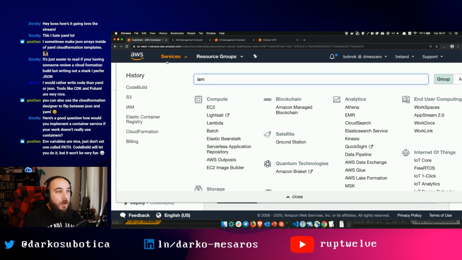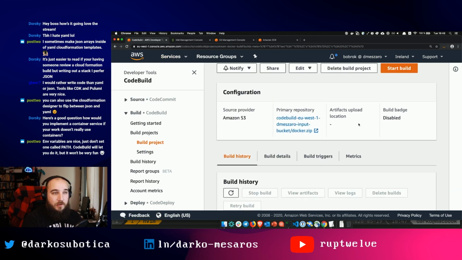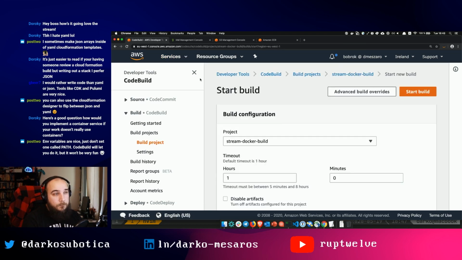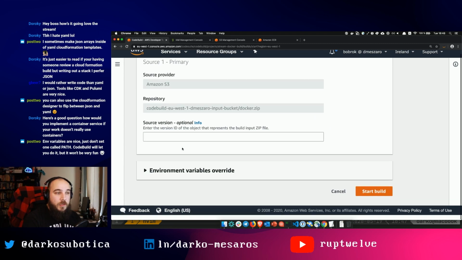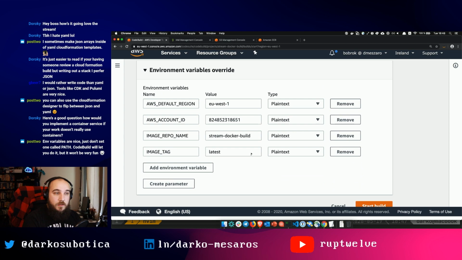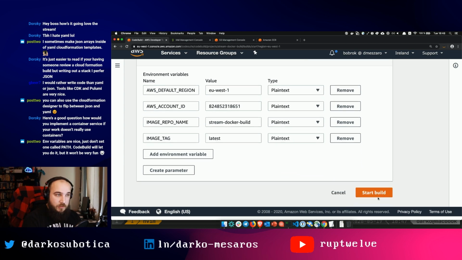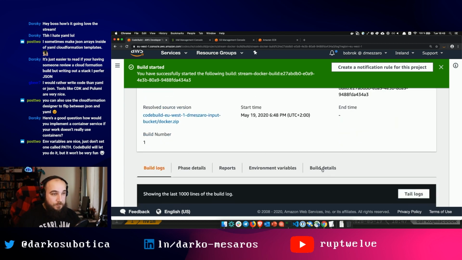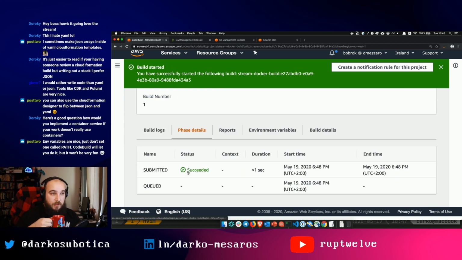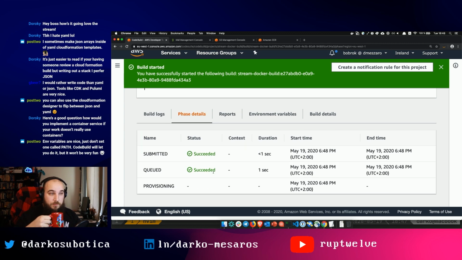Now, let's give it a try. If I hit start build, you can see here that we can actually see the variables defined. I can change them before I run the build, but I'm not. I'm just going to leave it as is. I think that looks fine. And start build. Now, let's cross our fingers and hope this works. Going to phases again, let's see what happens. This is submitted, queued, it's provisioning now.